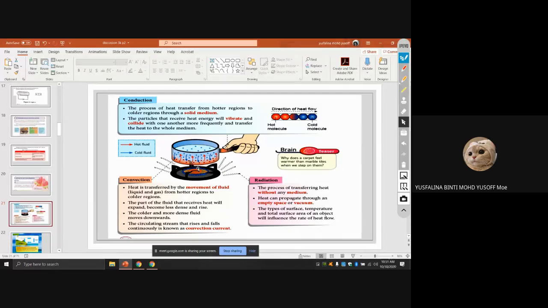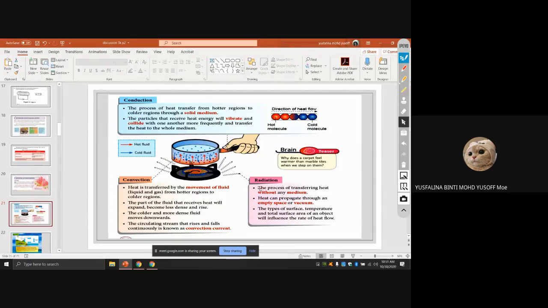Then it will be heated here, so there will be a convection current. This is called a convection current because there is a direction of flow of the particles here. Less dense goes up, more dense goes down. So you will produce the convection current here. It will circulate, right?